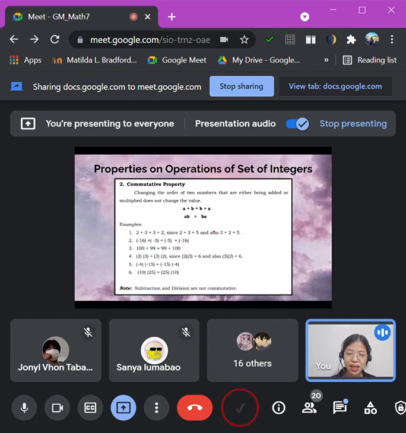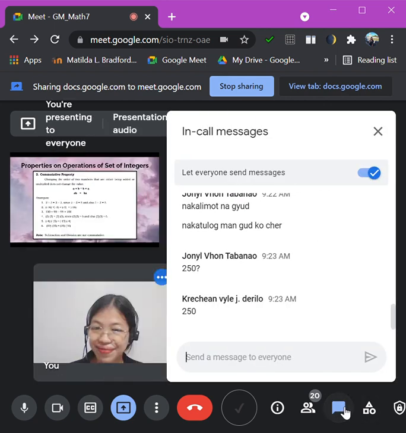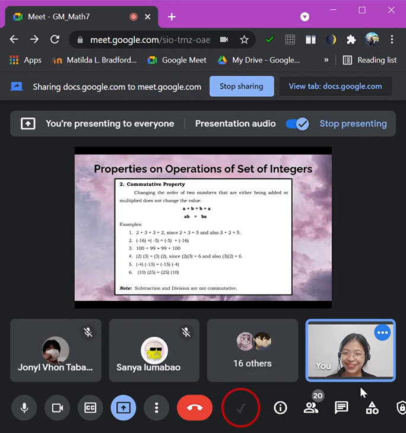None, sir. Okay, none. Sige, unsa ganito tong number 1 ganina? Unsa ganito siya nga property? Unsa ganito ang before aning commutative? Closure. Very good. Closure property.